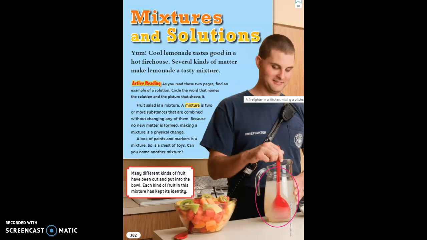Many different kinds of fruit have been cut and poured into the bowl. Each kind of fruit in this mixture has kept its identity. If you see the kiwi, the watermelon, the melon, and the orange, they still look like the real fruit. But what happens if you put this in the blender and you add water and sugar, you will make a juice. That is a solution. It will change the identity, okay?